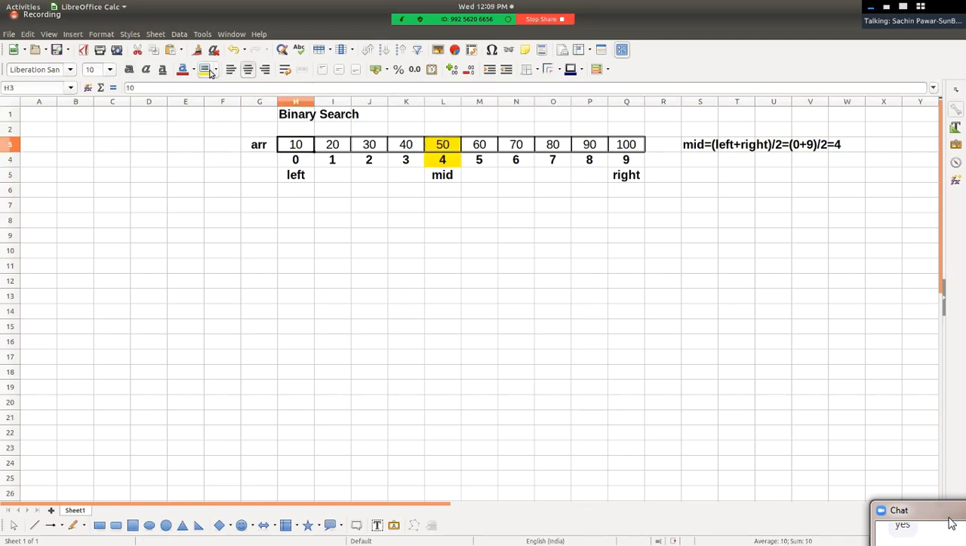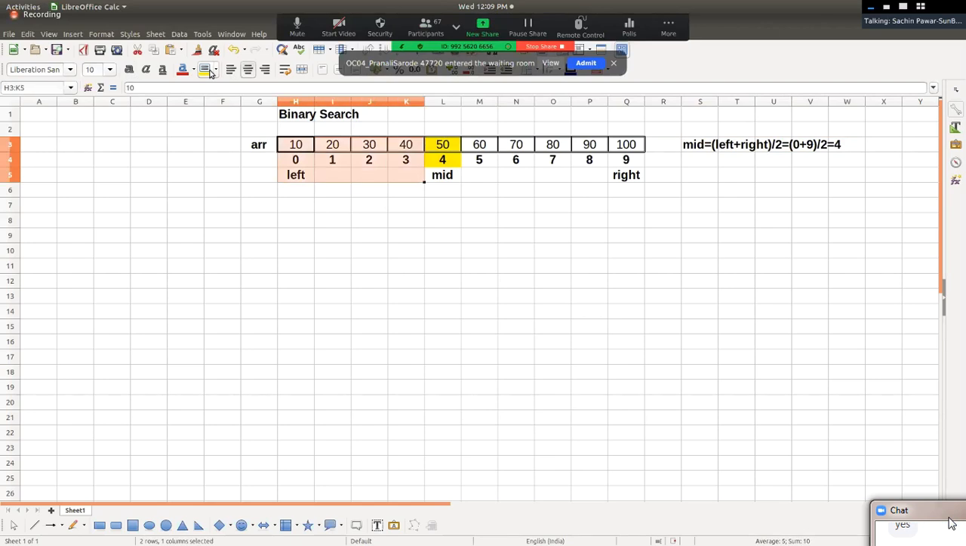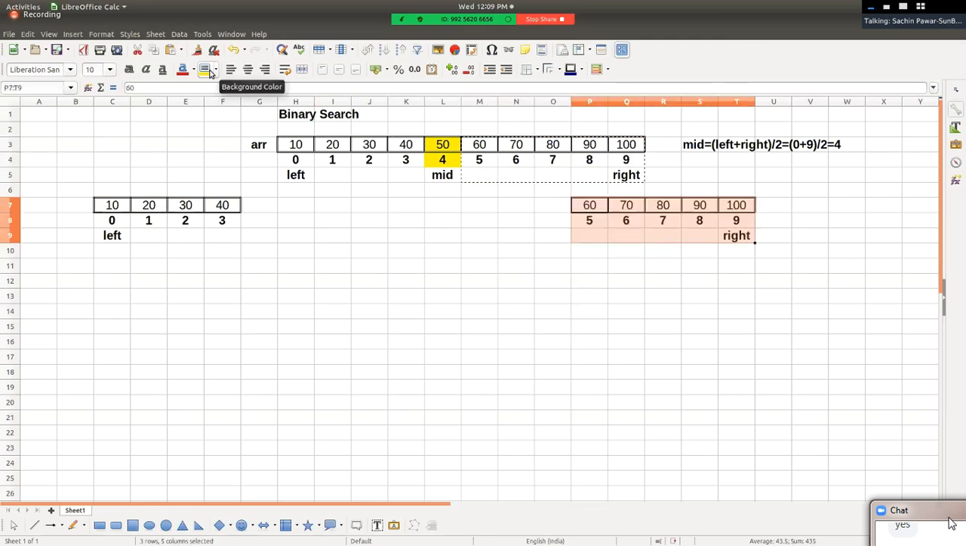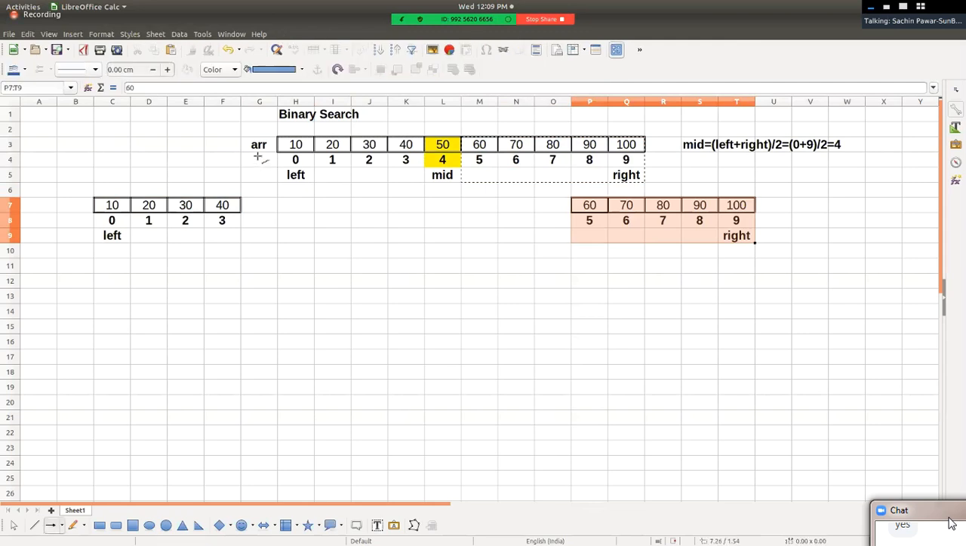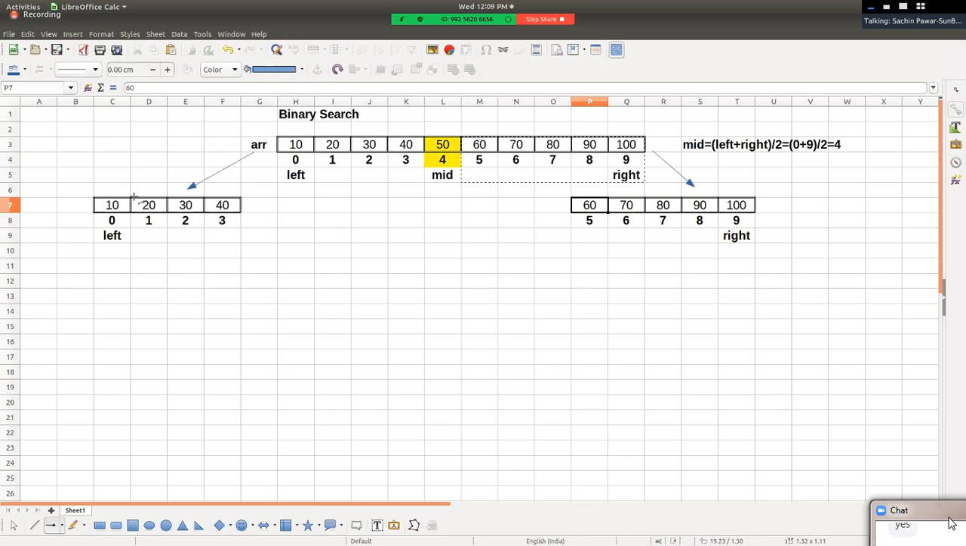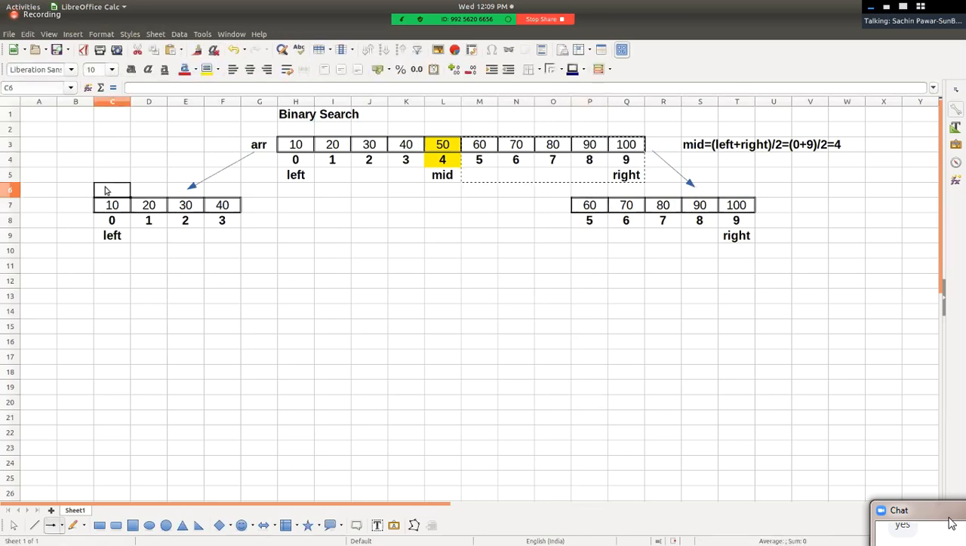So by means of calculating mid position, this big size array has been divided into two sub arrays. Left sub array and right sub array. Do you agree? Friends, can you see? So this array having size 10 has been divided logically into two sub arrays, left sub array and right sub array. So we're going to refer it as left sub array, and we'll refer it as right sub array, right? And this is what we call divide and conquer approach.